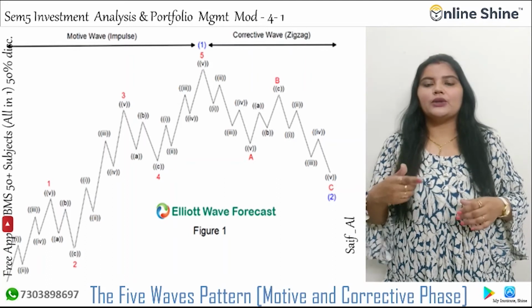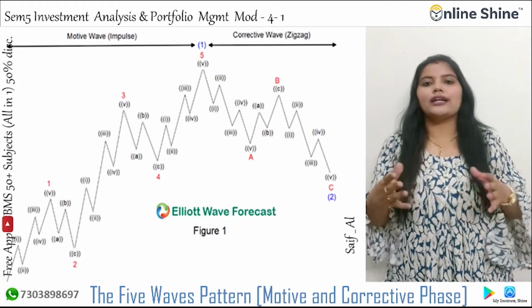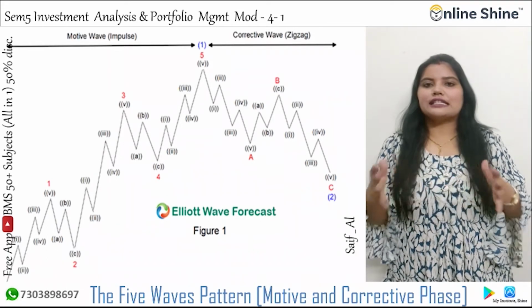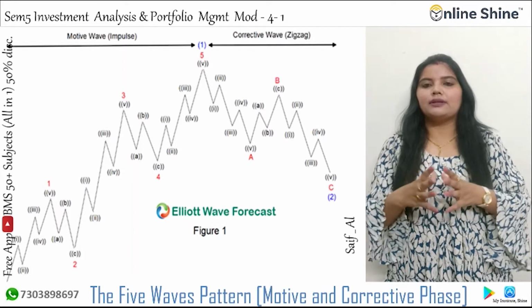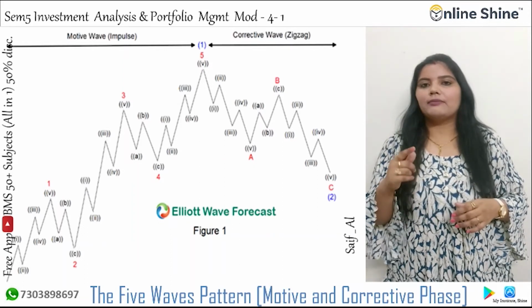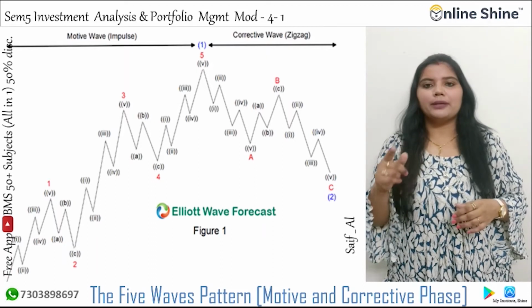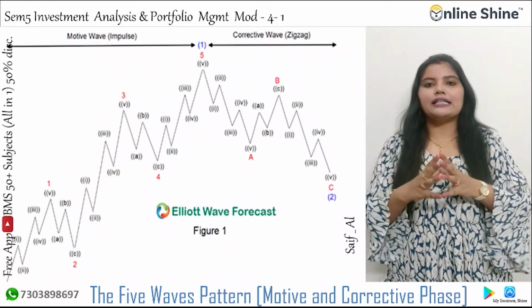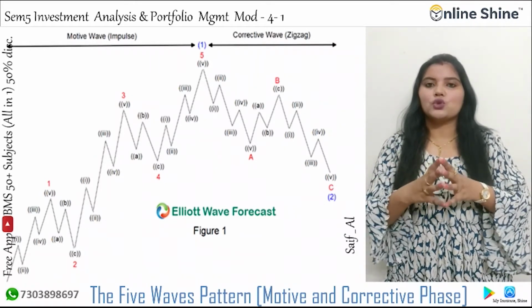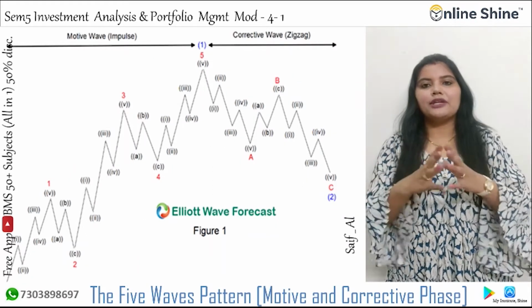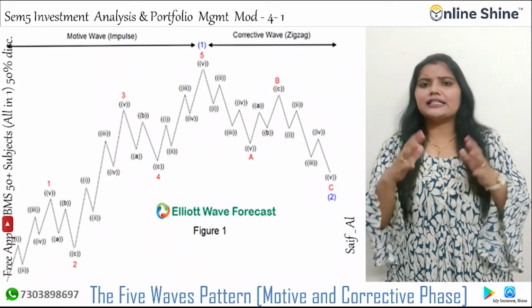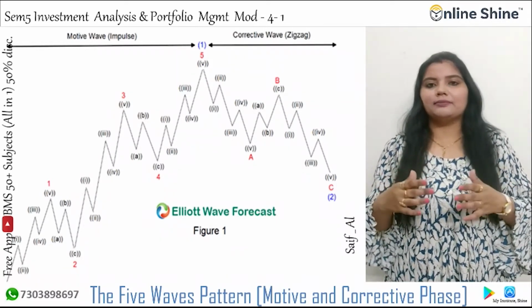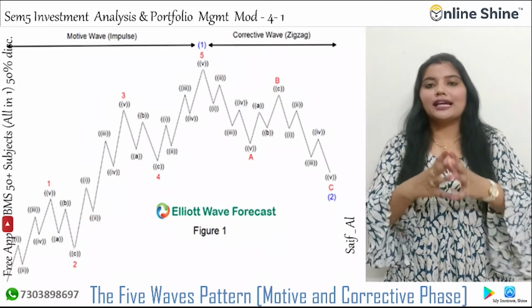Corrective waves are subdivided into 3 smaller degree waves denoted as capital A, B, C. Corrective waves start with a 5-wave counter-trend impulse wave A, a retrace wave B and another impulse wave C. The 3 waves A, B and C make up a large degree corrective wave 2. So basically, in a bear market, the dominant trend is downward, so the pattern is reversed: 5 waves down and 3 up. So this is all about Elliott wave theory.